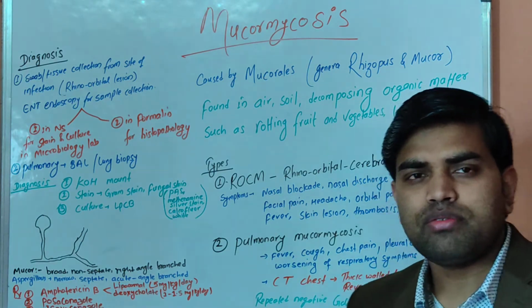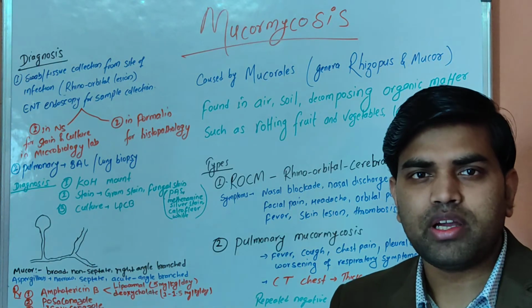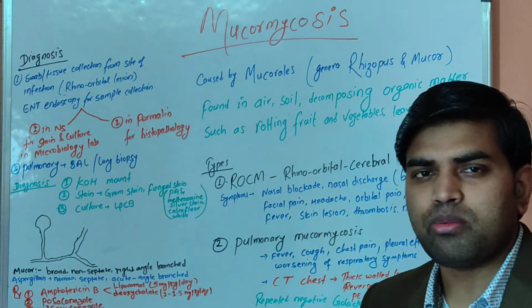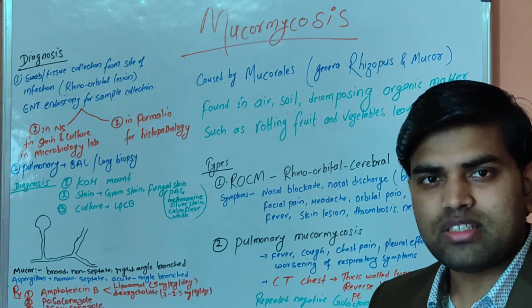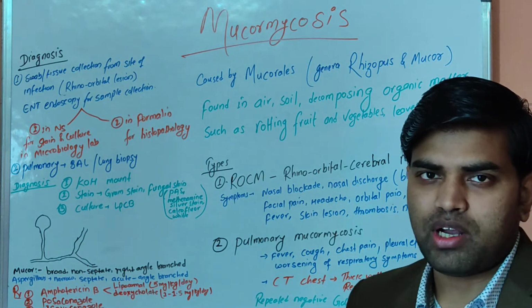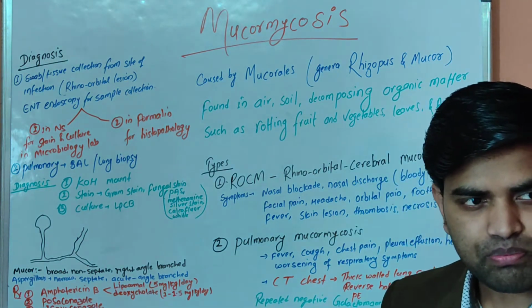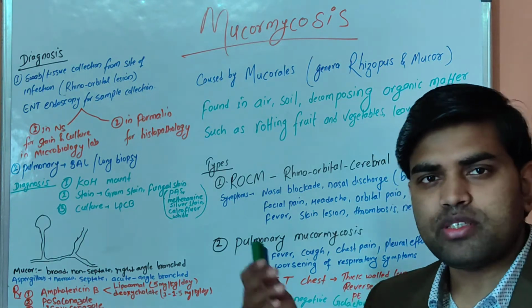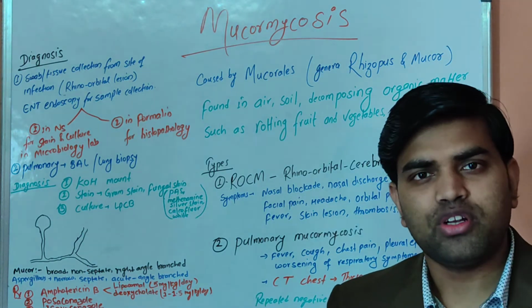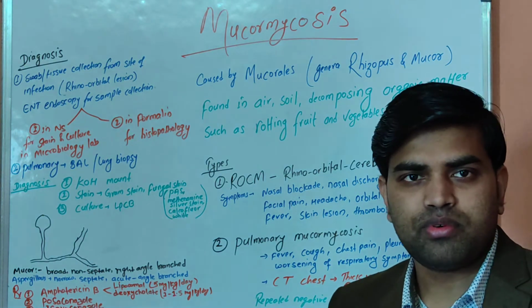So coming to what mucormycosis actually is, it is one of the fungi. If you classify fungi broadly on the basis of morphology, there are yeast, which is a round structure, yeast-like, mold, and dimorphic fungi. In yeast, the example is Cryptococcus. In yeast-like, the example is Candida species. In molds, the examples are Dermatophyte, Aspergillus, and Mucor.